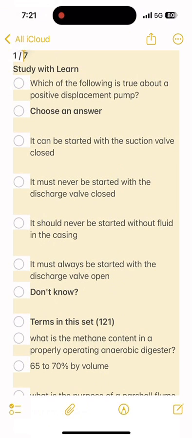Which of the following is not associated with an aeration tank? RBC. What creates hydrogen sulfide? Decomposing organic matter under anaerobic conditions. Which type of bacteria is used for a trickling filter?